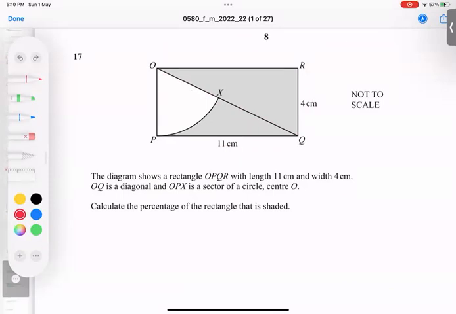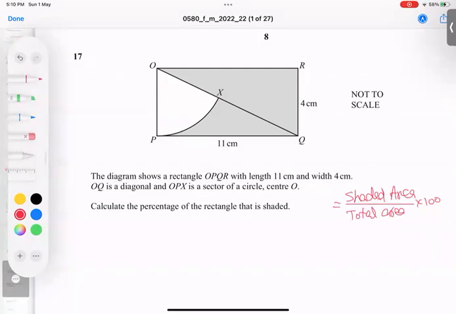What is our target? The percentage of the rectangle that is shaded. So what is the plan of action? We need to find the percentage of the rectangle that is shaded. So, two techniques: shaded area divided by total area of the whole rectangle, into 100. This is what the question is demanding.